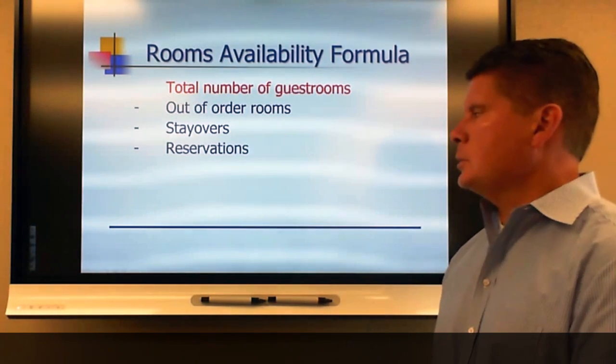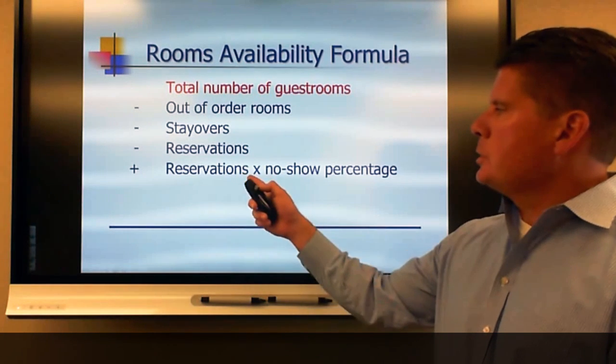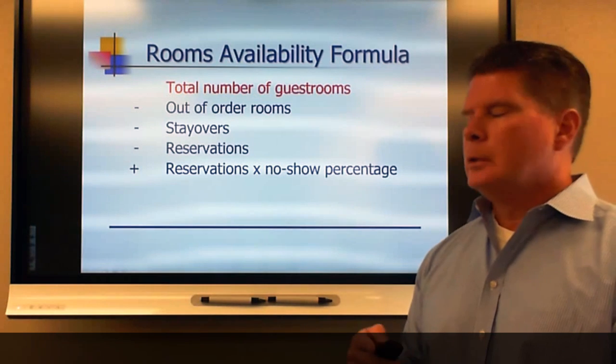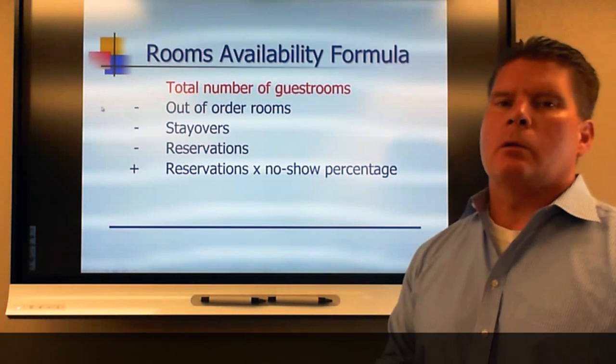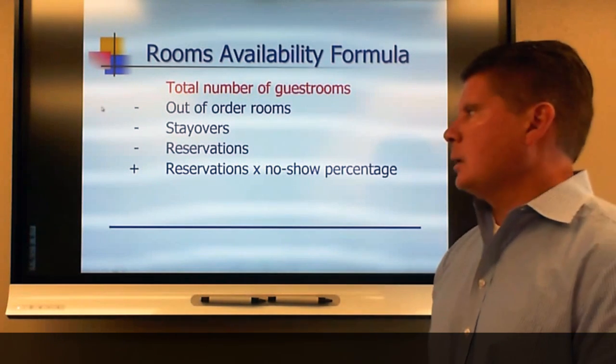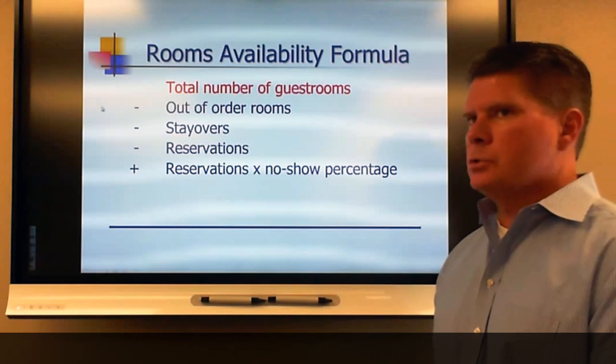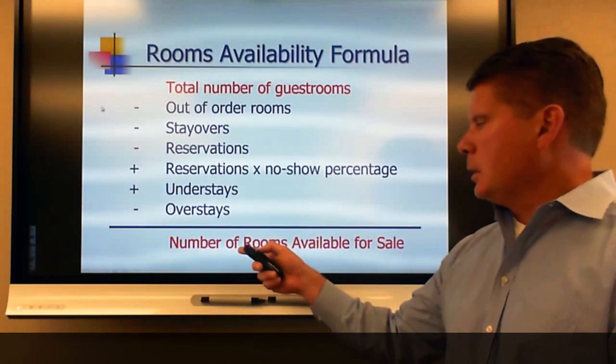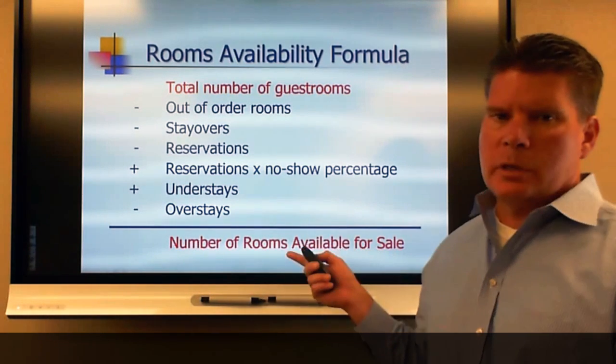You would take out the reservations, and then you add back a percentage of the reservations based on your no-show history at that hotel, on an average day, what percentage of the reservations don't typically show up. Then if you had any understays and overstays, that gives you the total number of rooms available for sale.